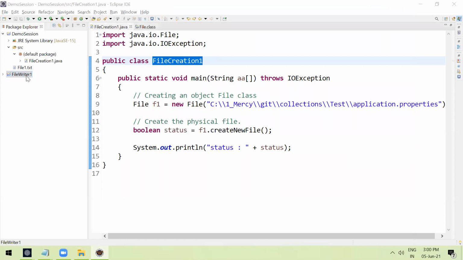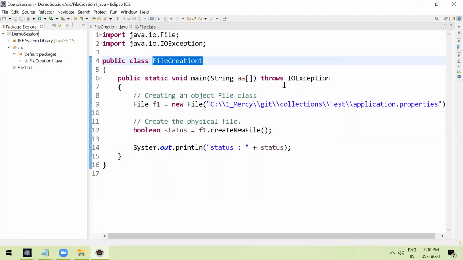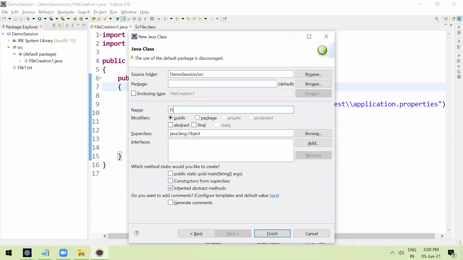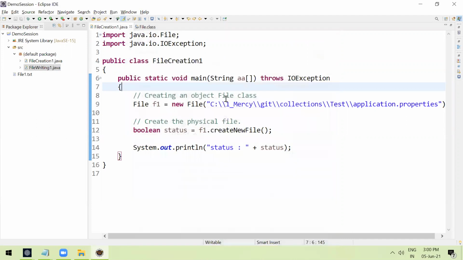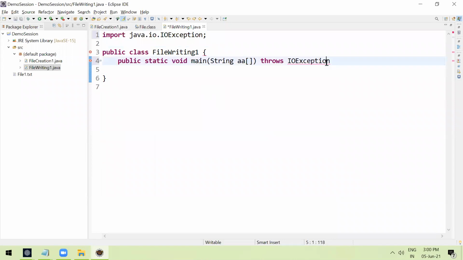Sorry, I have created the project. I need to create the new class. So select the class, file writing, right? File writing one, right? This is the class, and you are having a main method, right? Let's remove the throws keyword.